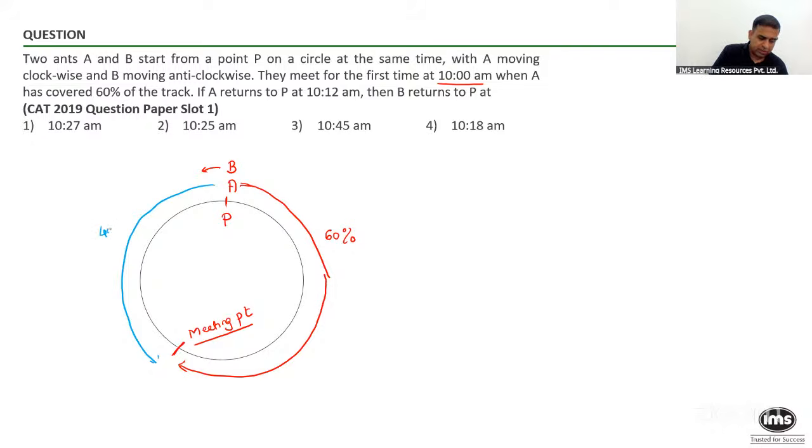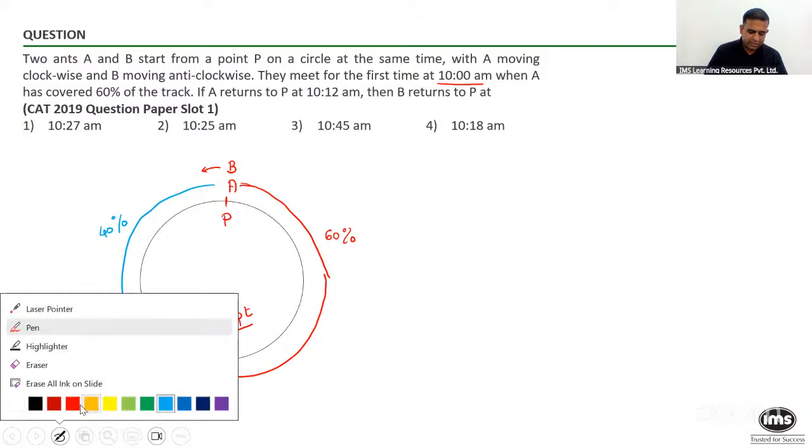How much do you think B has covered? B must have covered 40%. Do you agree? For them to meet together, they have to cover the entire track length. So since A has covered 60% of the track, in the same time B has covered 40%. All of you are fine with this statement of mine?